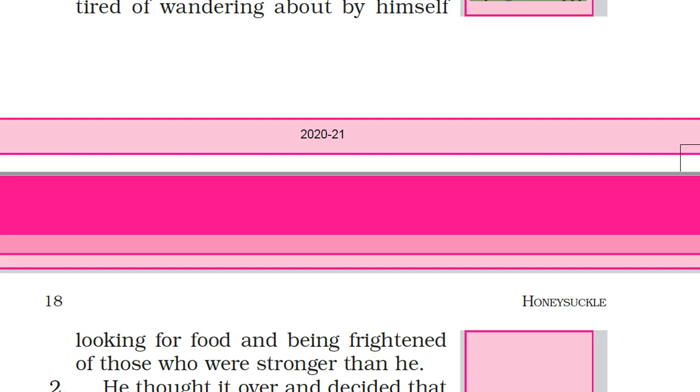He was not feeling well and fully tired. Why was he tired? Because of wandering about by himself. He needs to wander from one place to another looking for food, right? He will not get direct food. Dog will not get direct food, right? They need to wander from one place to another for food, and they need to be scared.